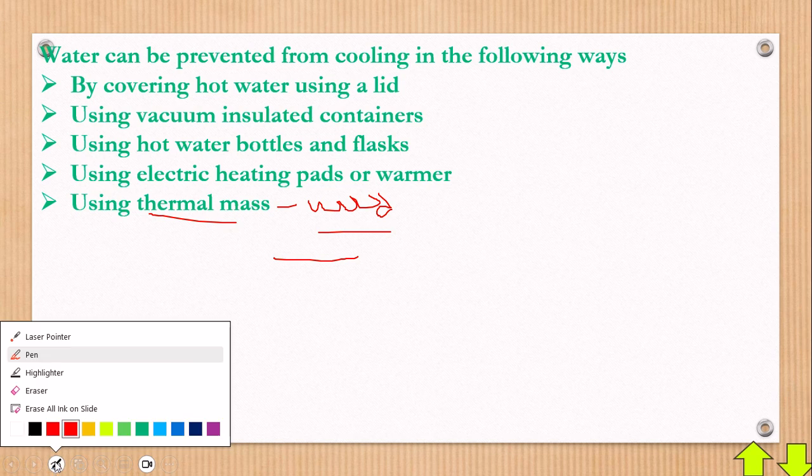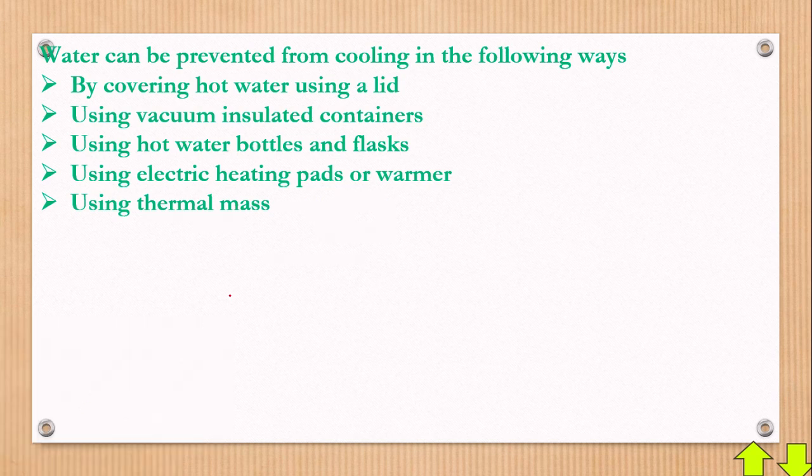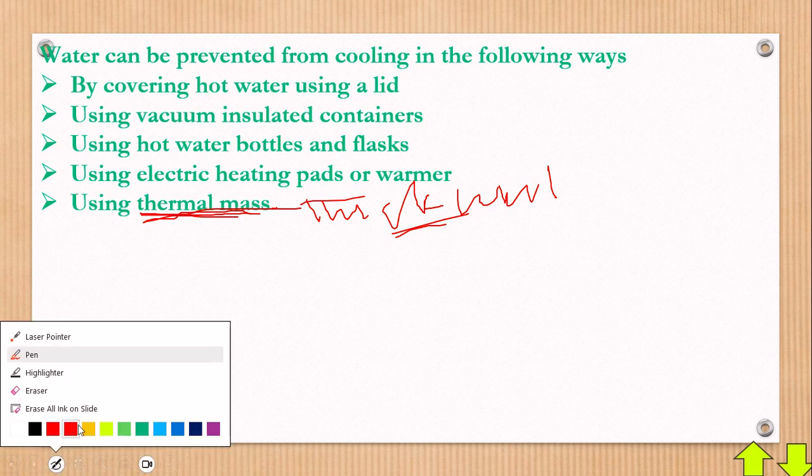Those ones are specifically used in winter seasons in some European countries. You can even use heavy concrete whereby any little heat inside the room cannot be lost. We call that thermal mass. When you join very many materials together, or a very thick wall, it can act as a thermal mass. Maybe where you're watching this video from, you can just look around. If the wall is very thick, then it can act as what you call a thermal mass in simple terms.